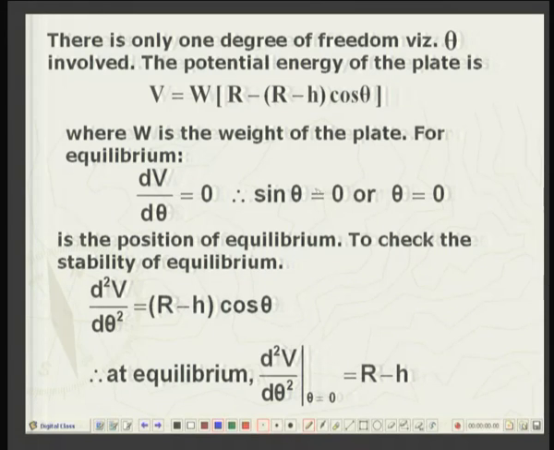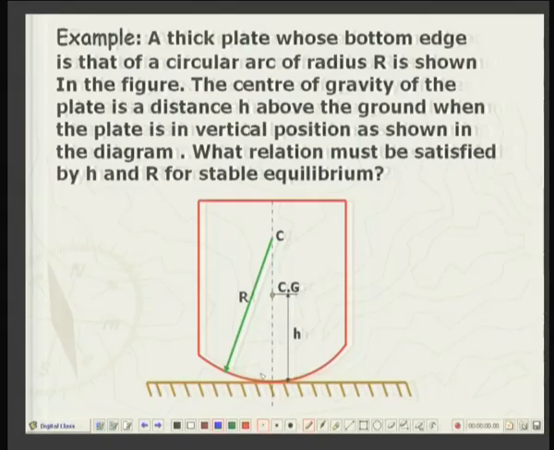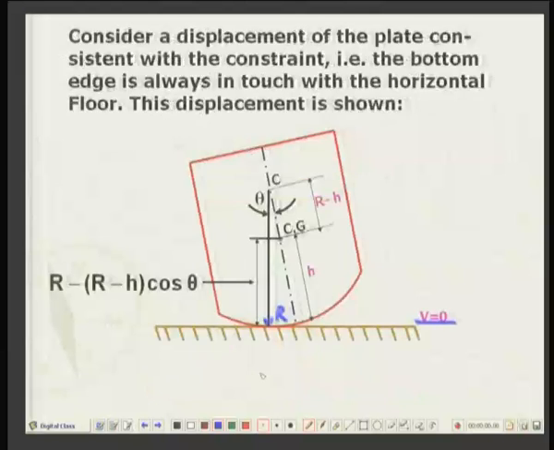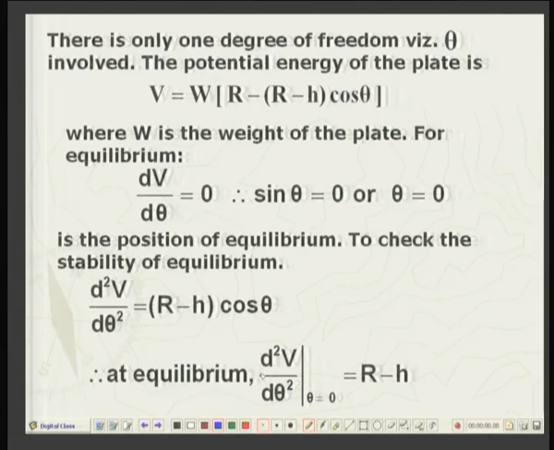So, it means sin theta is equal to 0. One simple root of this is theta equal to 0. So, it means there is no inclination, the plate is standing vertical. The line of symmetry is the vertical line. Okay. So, that is the state of equilibrium.